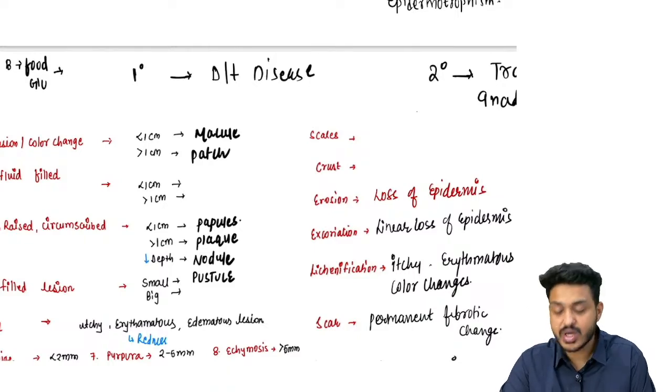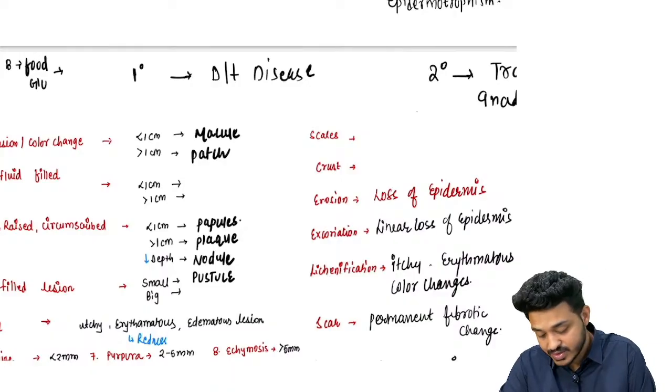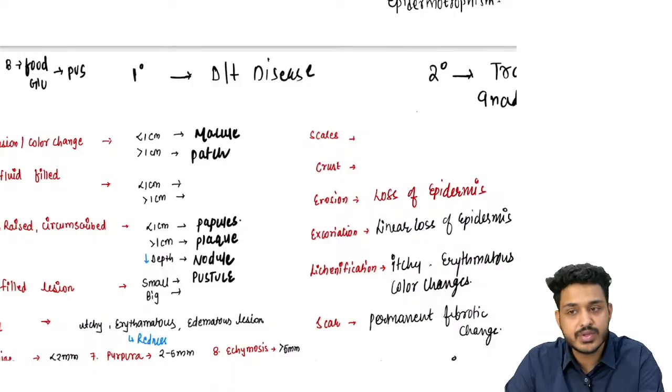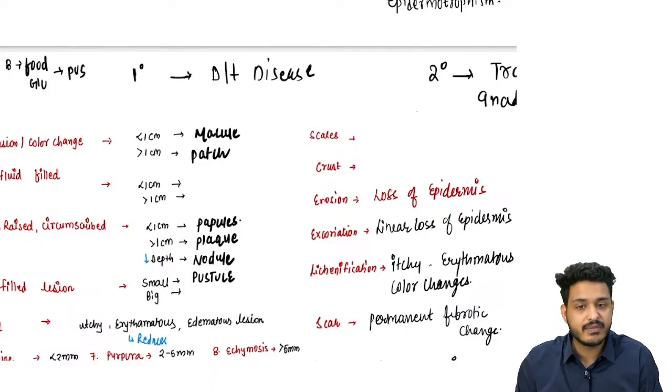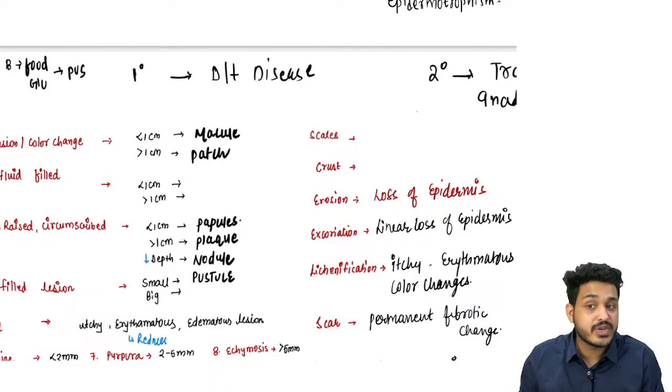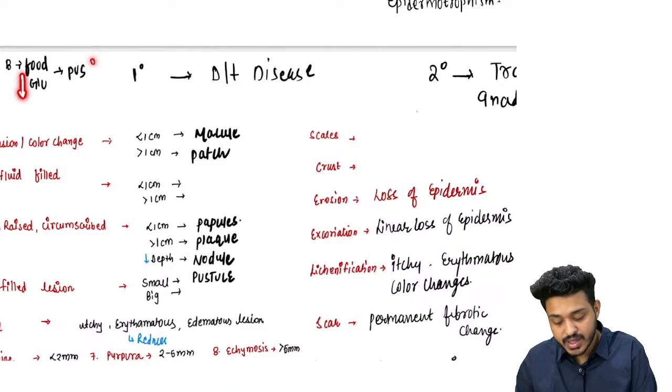So bacteria कुछ खाएगा तो कुछ ना कुछ बाहर भी जाएगा, right? So what is going to be the thing which is coming out? This is going to be the pus. So bacterial infection will be eating the glucose and will be releasing the pus, है ना? तो ये चीज़ याद रखनी है. This is going to happen in all the bacterial infections, right? बैक्टीरिया अगर आपके meningitis हुआ तो भी क्या हो जाएगा? ग्लूकोज कम हो जाएगा, पस ज़्यादा हो जाएगा.